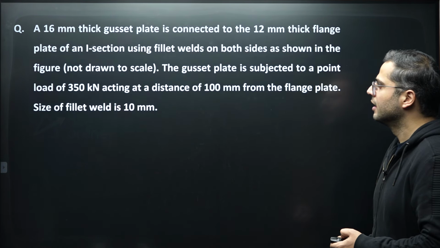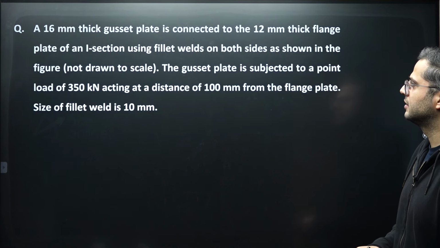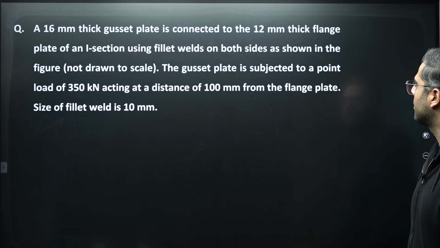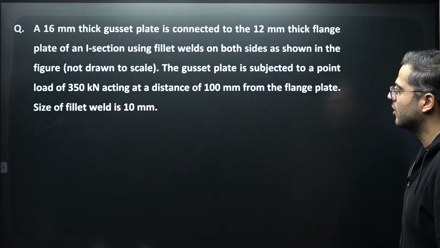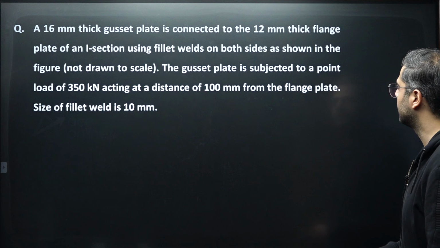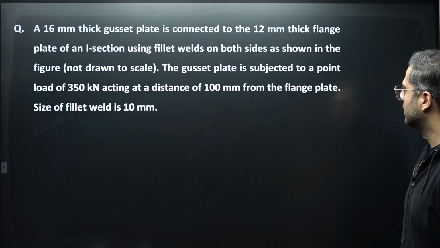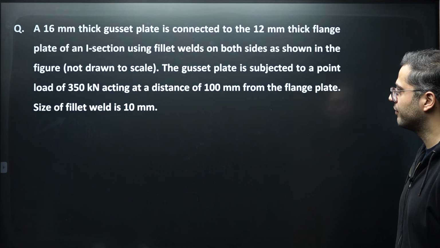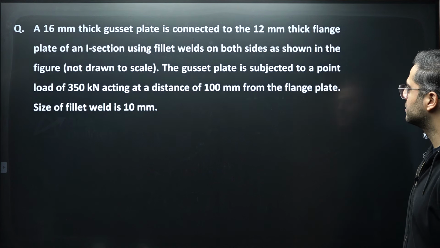Here in this question, a 16 mm thick gusset plate is connected to a 12 mm thick flange plate of an I section using fillet welds on both the sides as shown in the figure. The gusset plate is subjected to a point load of 350 kilonewton acting at a distance of 100 mm from the flange plate.